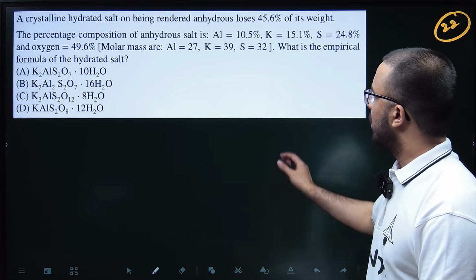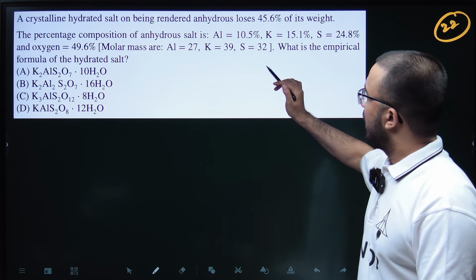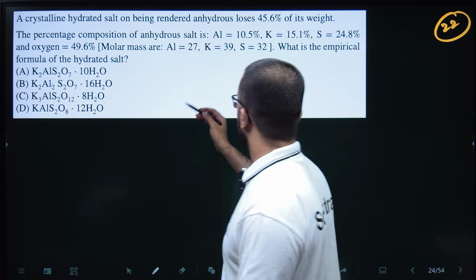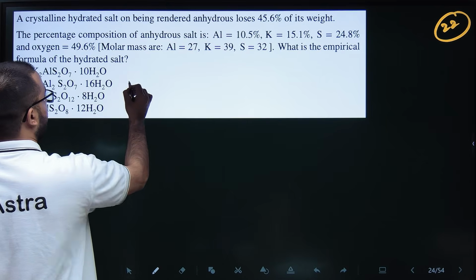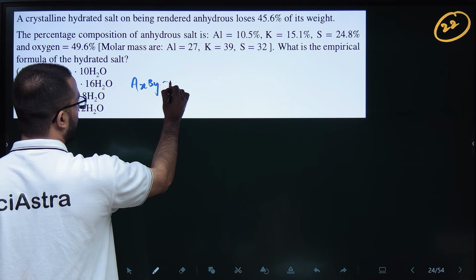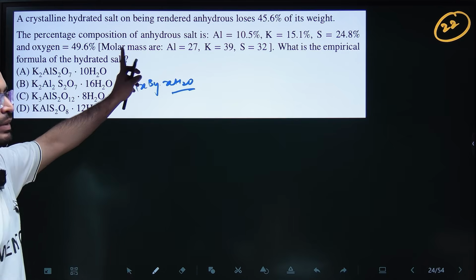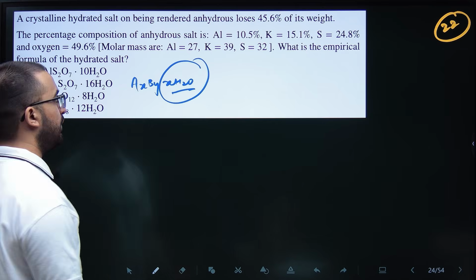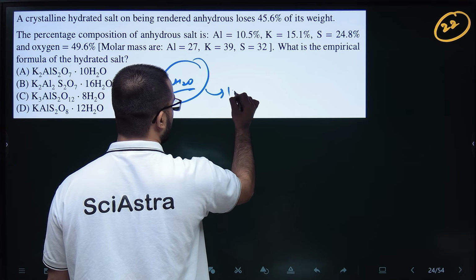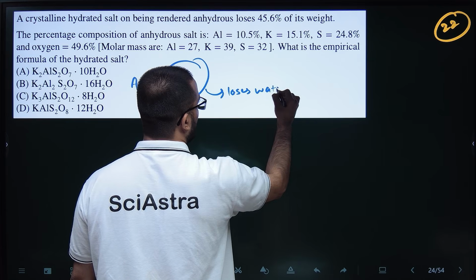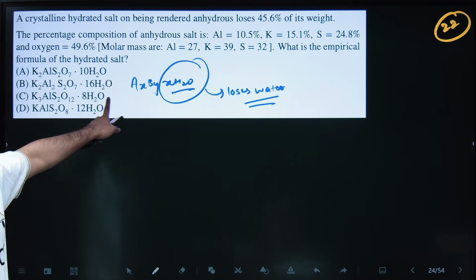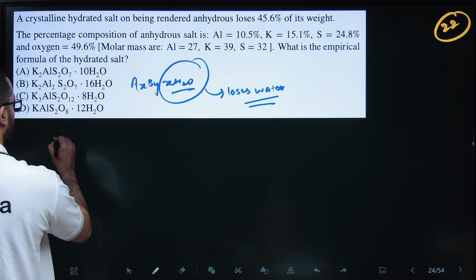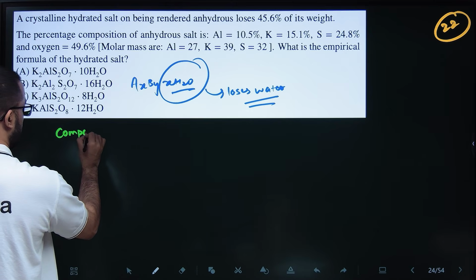Okay, next question is a crystalline hydrated salt is given and it has been said that when rendered anhydrous, it loses 45.6% of its weight. So the crystalline hydrated salt is AxBy·xH2O. So they are saying that when it became anhydrous, it lost 45.6% of its weight. So basically, if it becomes anhydrous, it loses water. So they are saying that water was 45.6% of its weight. Okay. Next, percentage composition is given. So let's take the compound to be 100 grams.